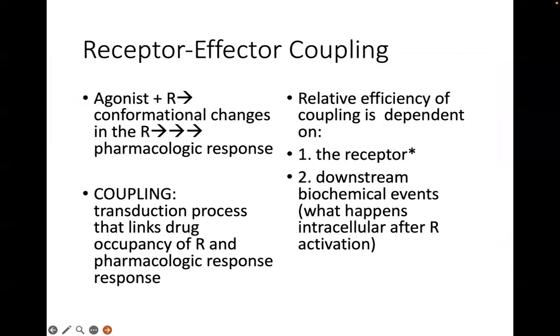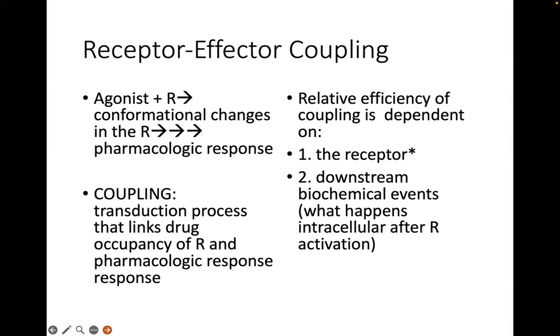Okay, let's talk about receptor effector coupling. So again, the idea is you have an agonist plus a receptor, and it binds to its receptor. There are conformational changes that occur in the receptor, and this eventually translates into the pharmacologic response. So coupling is the transduction process that connects the drug's binding to its receptor and the pharmacologic response. This is what occurs upon drug binding to its receptor.